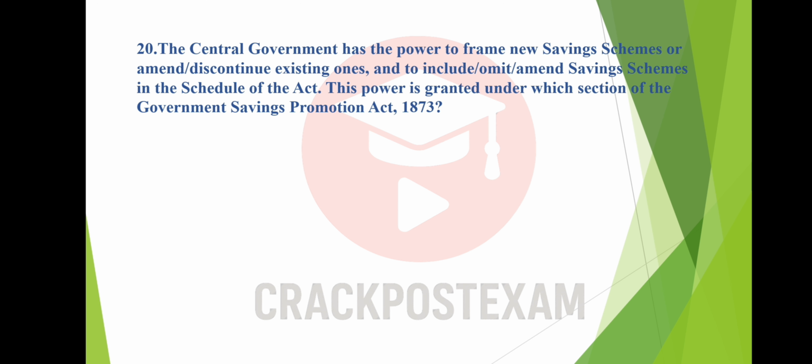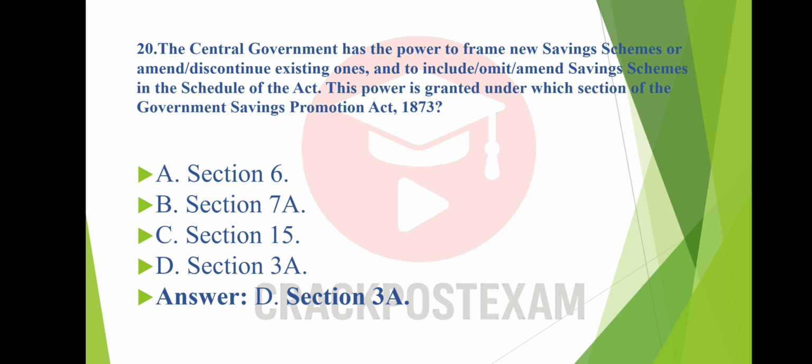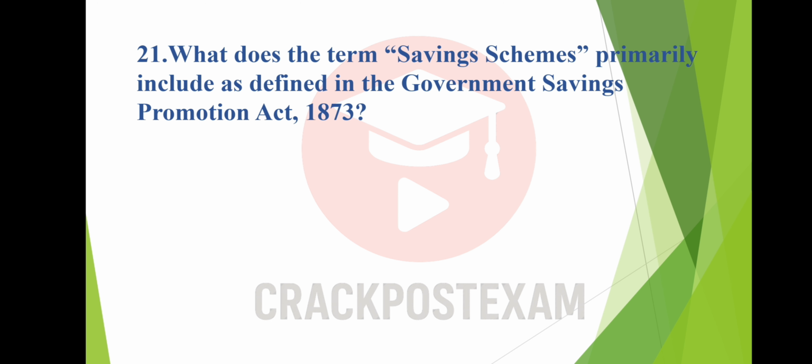Question number 20. The central government has the power to frame new savings schemes or amend or discontinue existing ones and to include or omit or amend savings schemes in the schedule of the Act. This power is granted under which section of the Government Savings Promotion Act 1873? Option A. Section 6. Option B. Section 7A. Option C. Section 15. Option D. Section 3A. And the answer is option D. Section 3A.